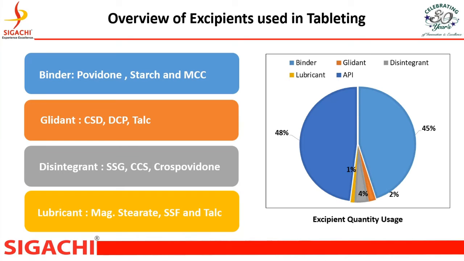To make a tablet, different excipients are used like binder, glidant, disintegrant, lubricant, and API. In tablets, binder and API are used in more quantity. And to make a good quality tablet, we should choose a good quality binder.